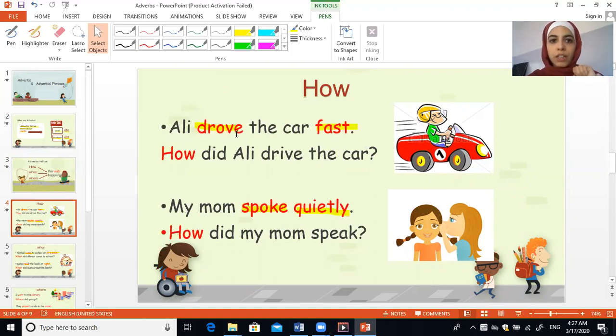The verb here is drove and it's in the past. So, how did Ali drive the car? Ali drove the car fast. How did he drive the car? Ali drove the car fast.